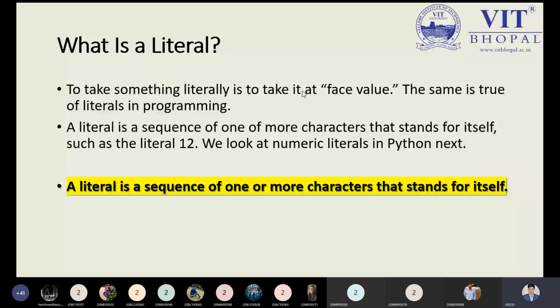We need to keep in mind that a literal is a sequence of one or more characters that stands for itself, and that is all. Suppose I am writing A. A itself is a literal. If I write A B C, it is a sequence of characters, and it is also a literal. Is it clear to all? Okay. Shall I move ahead to the next slide?